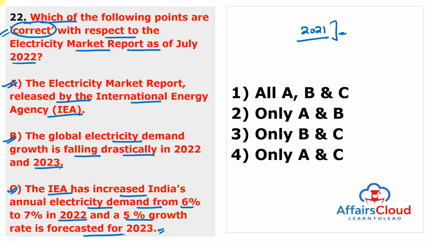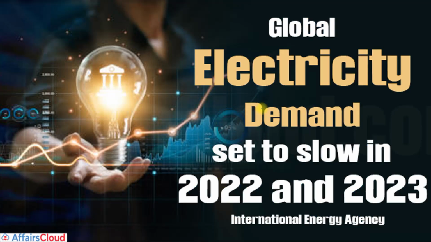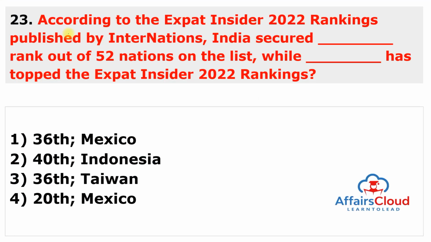So the IEA has increased India's annual electricity demand from 6 to 7% in 2022 due to unusually high summer temperatures leading to a considerable increase in consumption. And additionally, a 5% growth rate is forecasted for the year 2023. So all the statements are correct. So the answer of this question is all A, B, C. Moving to the last question.